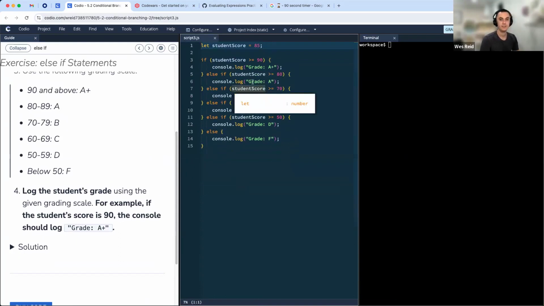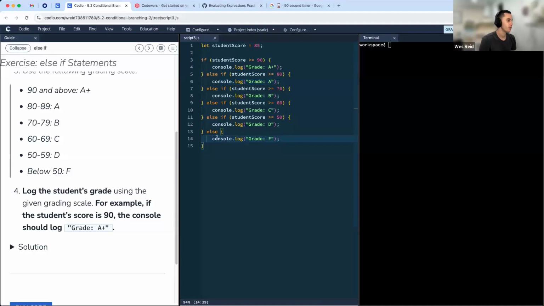Clean this up a little bit here. Excellent. Love you all trying out that prompt stuff. It's very cool. All right, so in this case, what we're looking at here is a number of else if statements, or the number of conditional statements that are checked for in here. So the first condition here is student score greater than or equal to 90, and then we have console log grade is an A plus. If the student score is greater than or equal to 80, console log grade A, so on and so forth. All the way down to if the score does not match any of these, that's where we give the grade F.